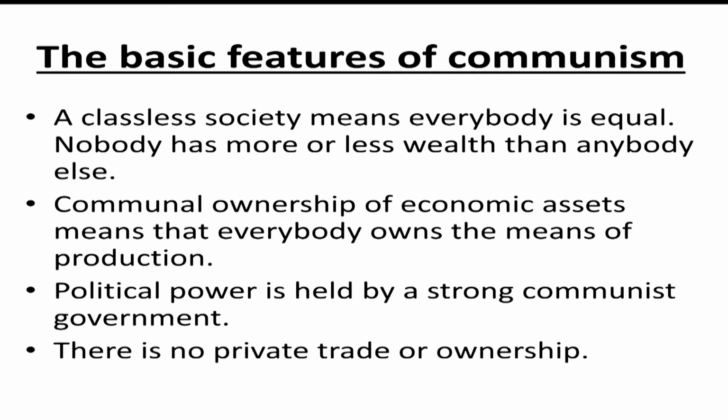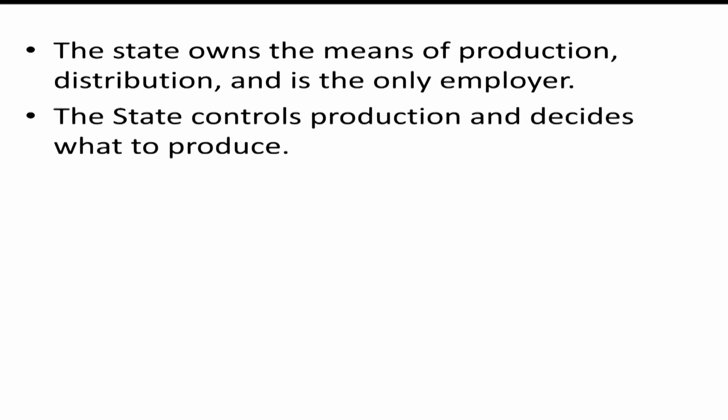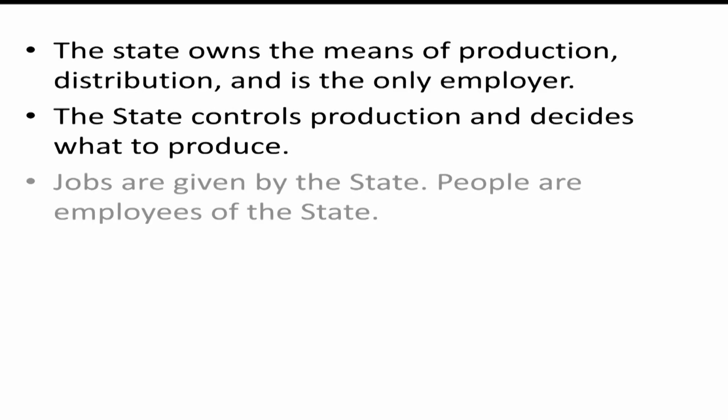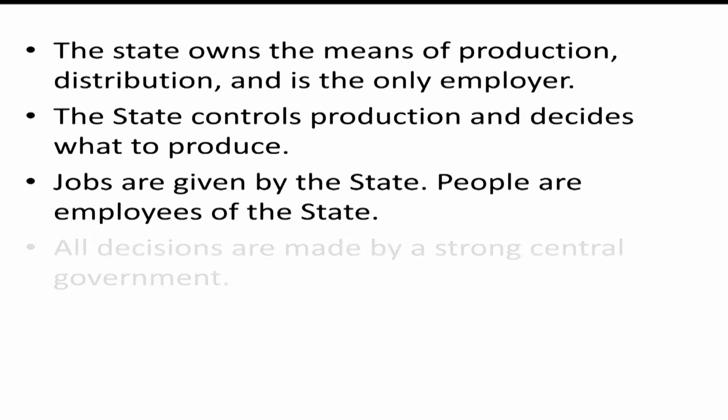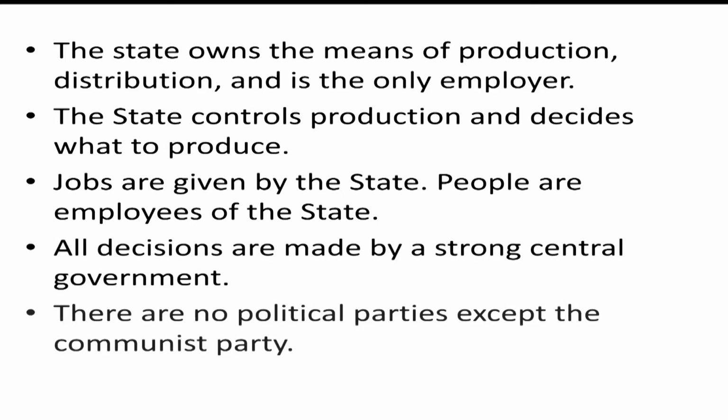There is no private trade or private ownership in a communist country. The state owns the means of production, distribution, and it's the only employer. The state controls production and decides what to produce. Jobs are given by the state. People are employees of the state. All decisions are made by a strong central government. There are no political parties except the Communist Party.